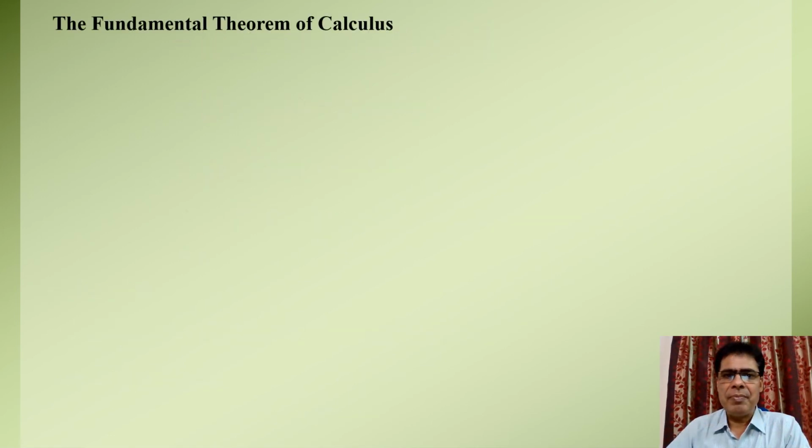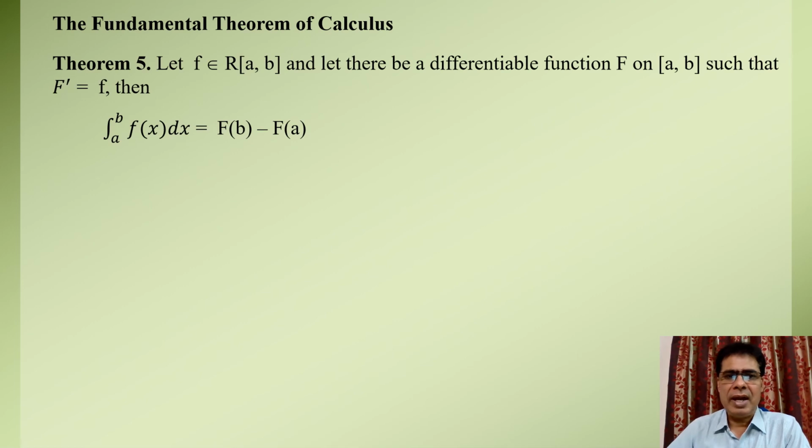The fundamental theorem of calculus. Let f be a Riemann integrable function over the interval [a,b], and let there be a differentiable function capital F on the closed interval [a,b] such that F dash equal to small f. That is, the differential coefficient of F equal to f at all the points x of the closed interval [a,b]. Then we have to prove that the Riemann integral of function f over the limit a to b equal to F(b) minus F(a).